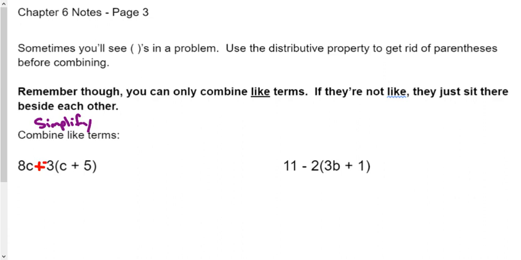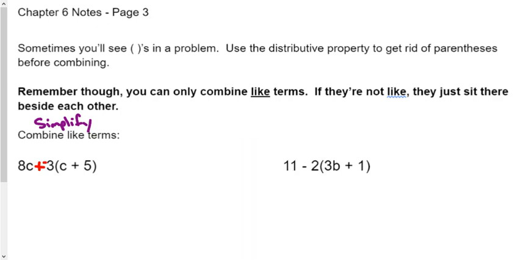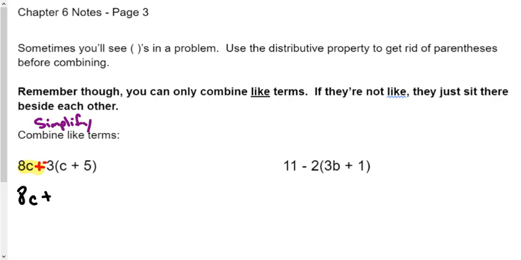Now, I'm going to get my highlighter out here just that way we can see this real quick. This 8c and the plus is just sitting there, and so we're going to go ahead and just write that. After you get rid of any subtraction, you have to get rid of the parentheses before you can combine like terms, okay? And so now we look at this number, the negative 3 that's right beside the parentheses, and we're going to multiply it by everything that's inside of the parentheses.